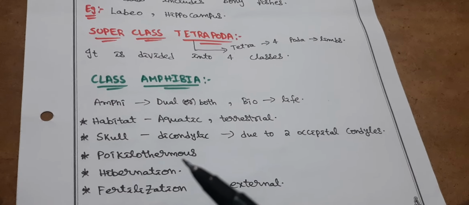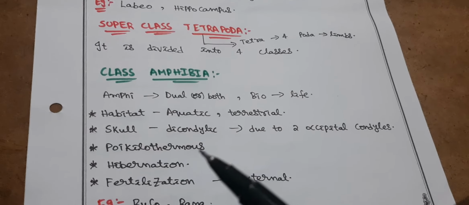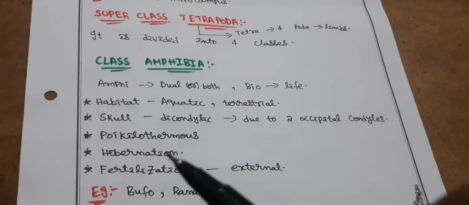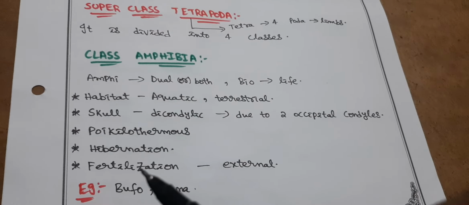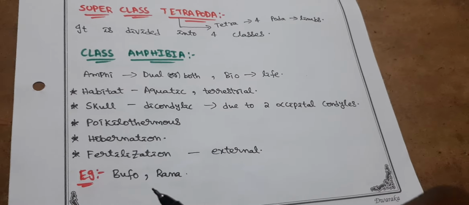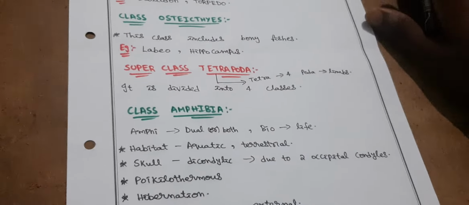And these are poikilothermous. Poikilothermous means cold-blooded. That means they change their body temperature according to the surroundings. Hibernation means winter sleep, we all know it. And fertilization is external. Example, Bufo and Rana. That means toad and Rana tigrina. Everything comes under Amphibia.